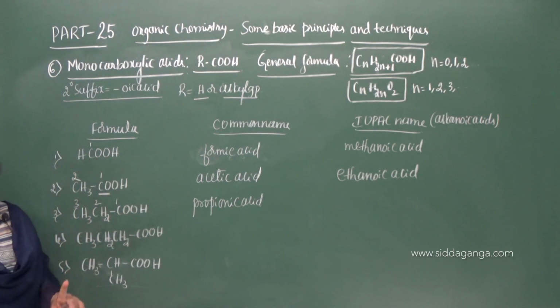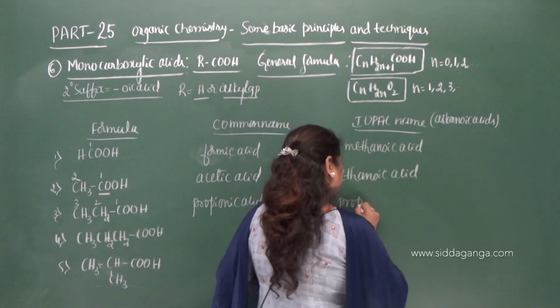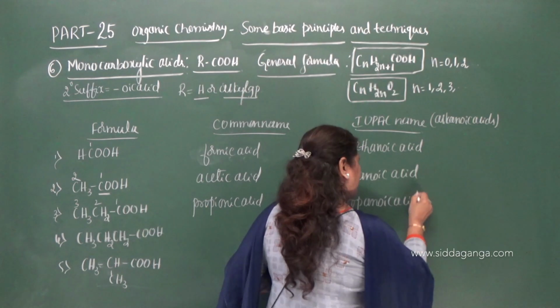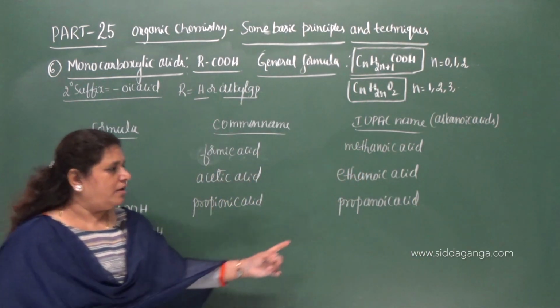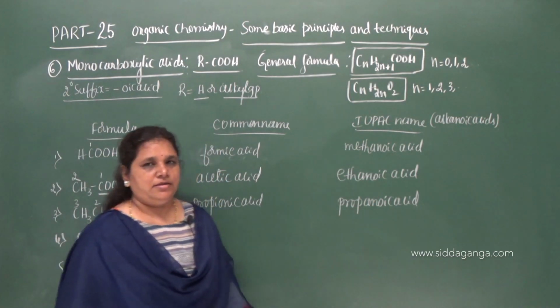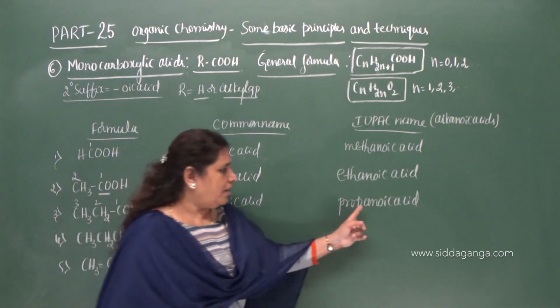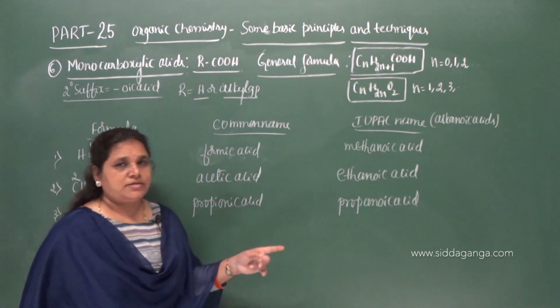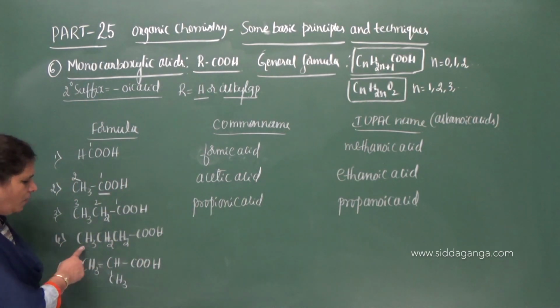So 3 carbon atoms are there. Root word is prop. Propanoic acid. So in the common name we get 'ion' here, and in the IUPAC name we get 'an' here. So propionic acid, propanoic acid.